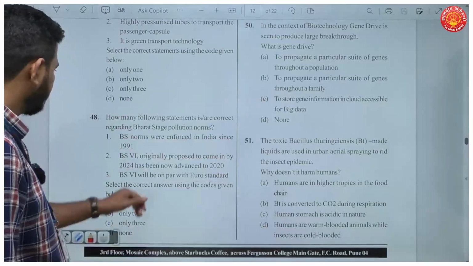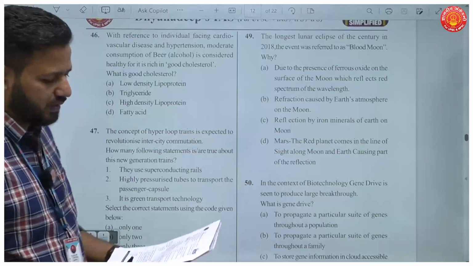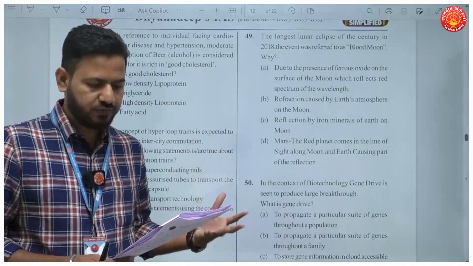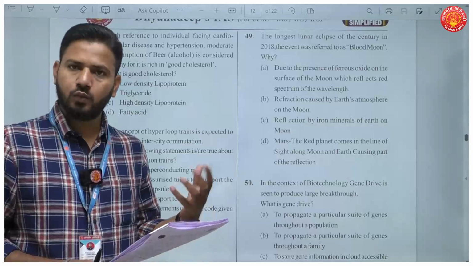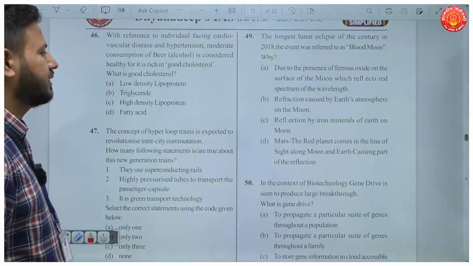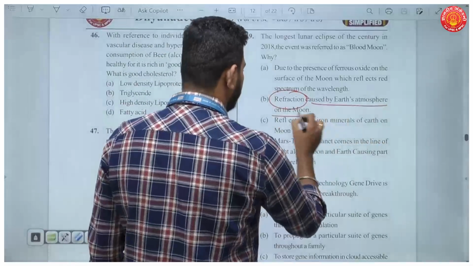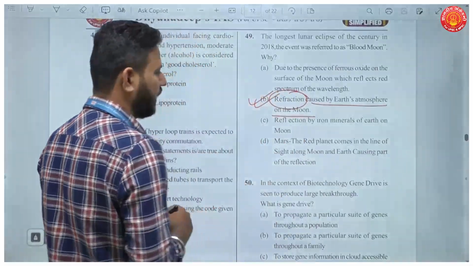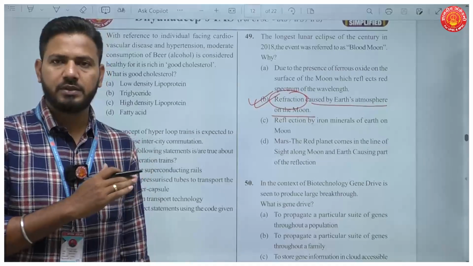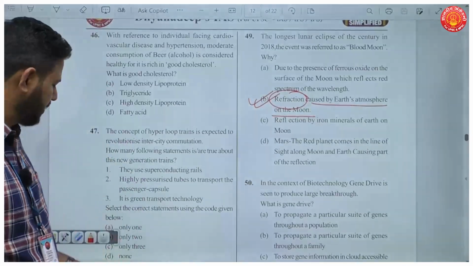Question number 49. The longest lunar eclipse of the century in 2018, the event was referred to as blood moon. And why is it so? I'll straightaway go to the answer. This is because of the phenomenon of refraction caused by Earth's atmosphere on the moon. Now these are all questions from current affairs. If you're reading papers properly, you'll be in a position to answer these questions.